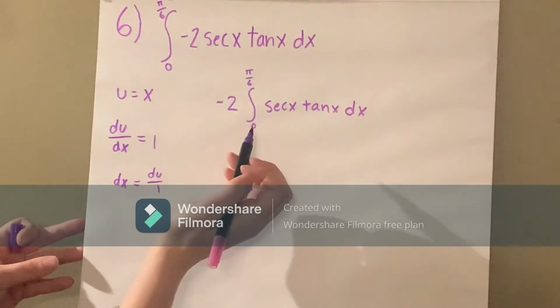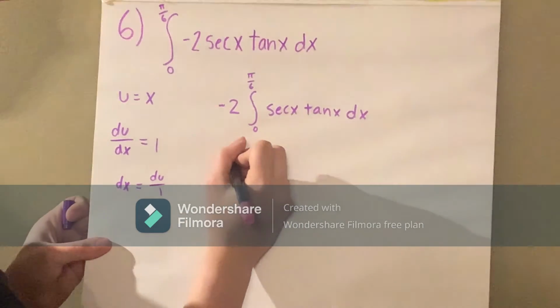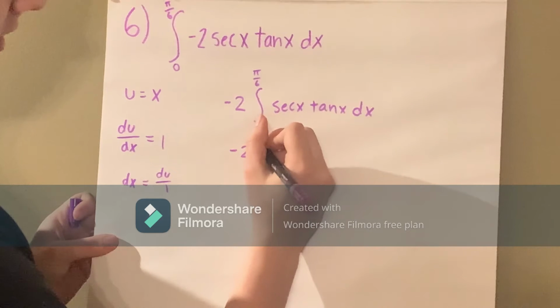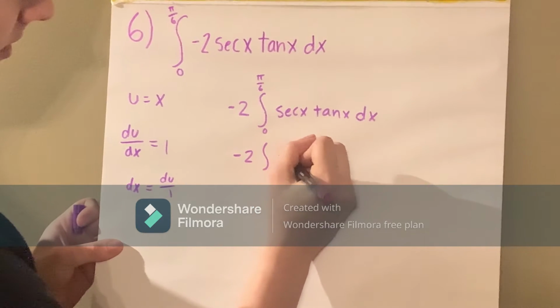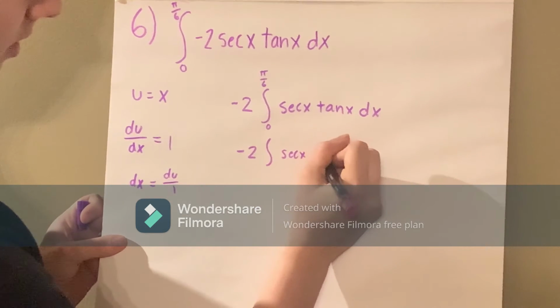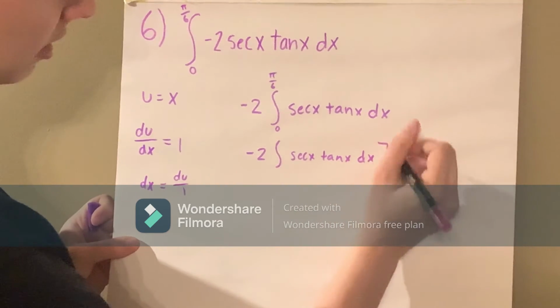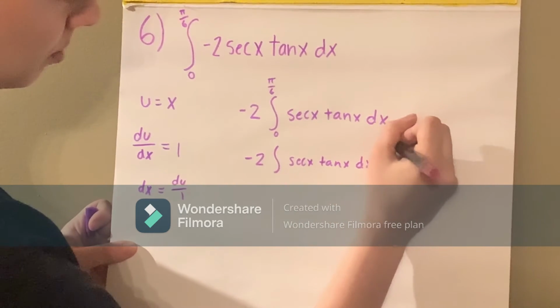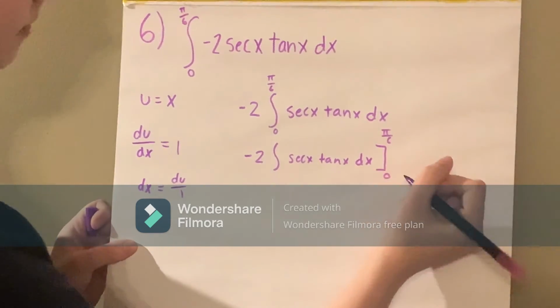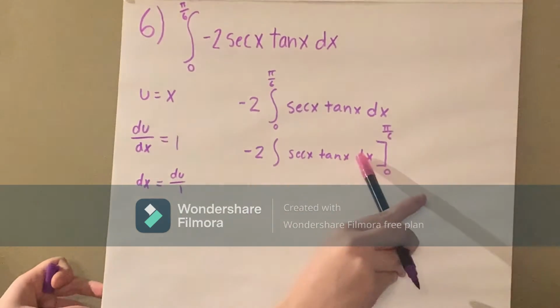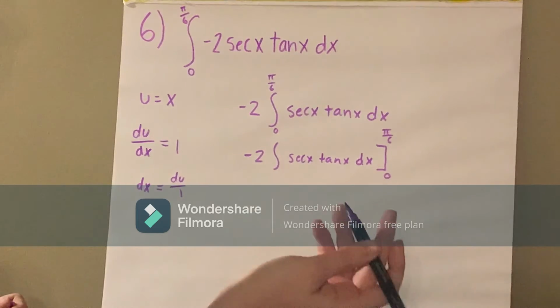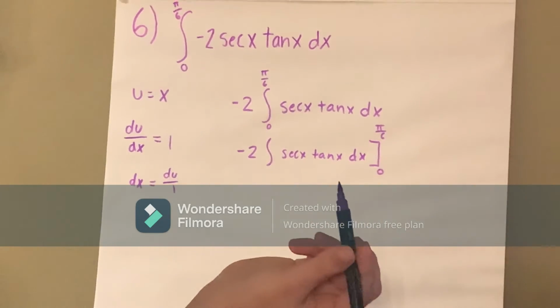And then, because we have the bounds, we're going to rewrite it like this, with the bounds outside of a bracket. So we can see that this is the same, but because the bounds are there, it makes it a definite integral.